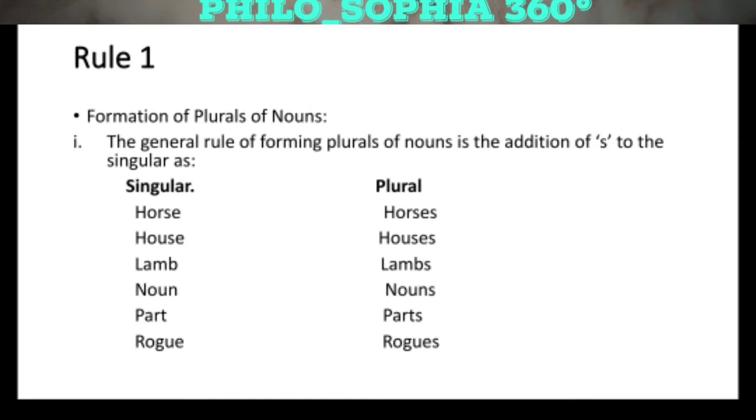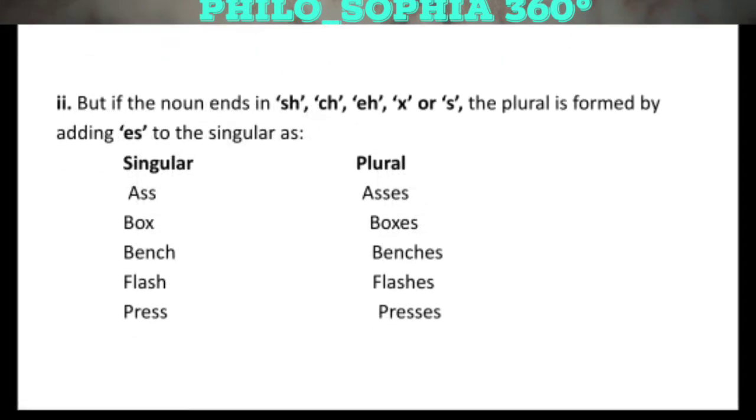But if the noun ends in sh, ch, s, x or z, the plural is formed by adding es to the singular. As we have a word ass, we have to add es in it because it is ending with s.